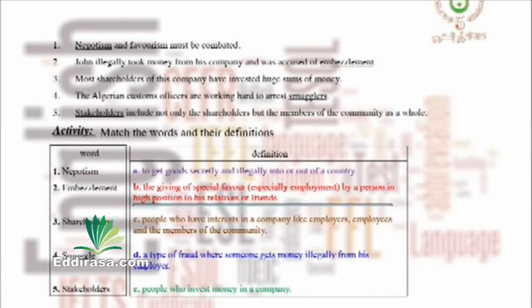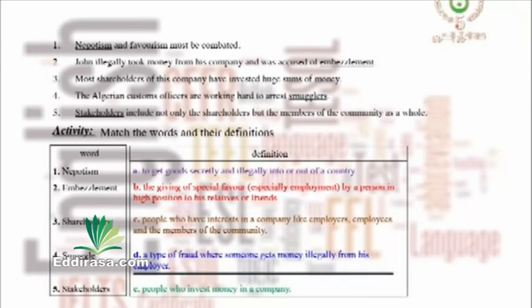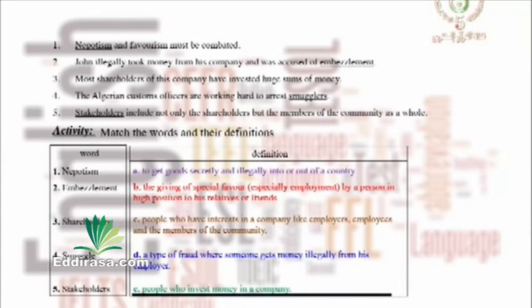Nepotism, which is the giving of special favor, especially employment, by a person in high position to his relatives or friends. The second noun, which is in the singular, embezzlement, a type of fraud where someone gets money illegally from his employer. Now a plural noun, the shareholders. Who are they? They are people who invest money in a company.